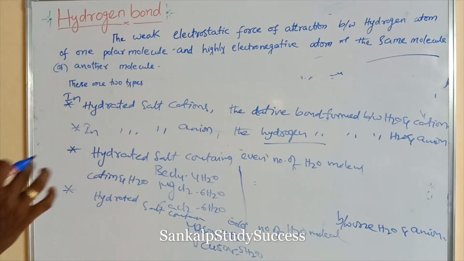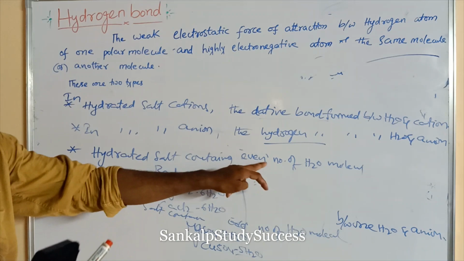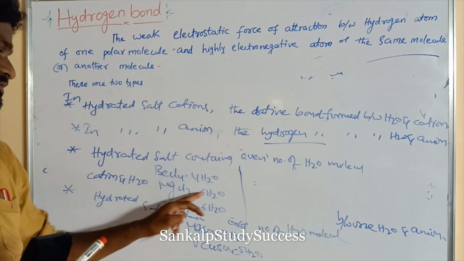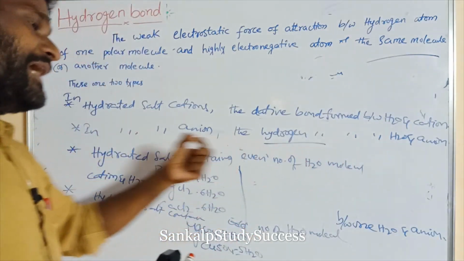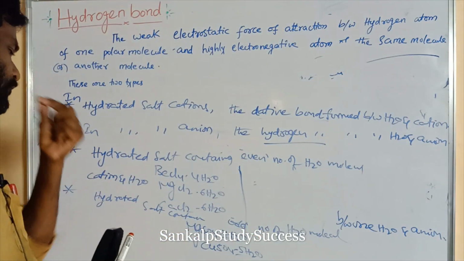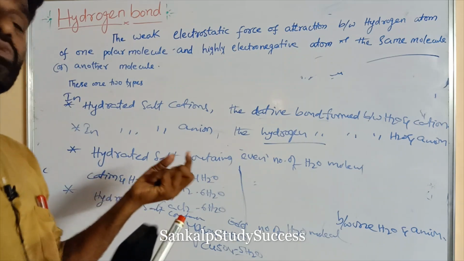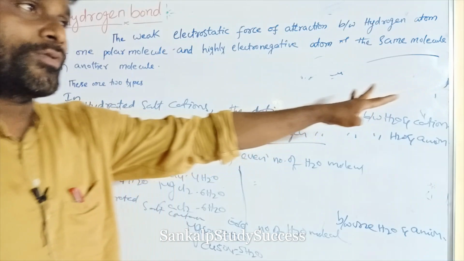This is a very, very important point. In even-numbered hydrates like BeCl2 4H2O and MgCl2 6H2O, the bond between cation and H2O is which type? Dative bond or covalent bond?